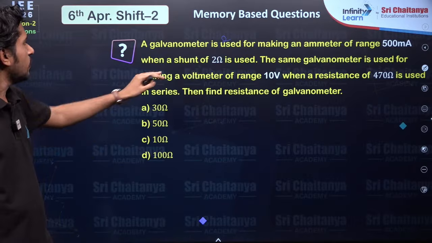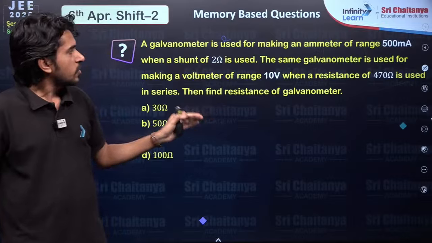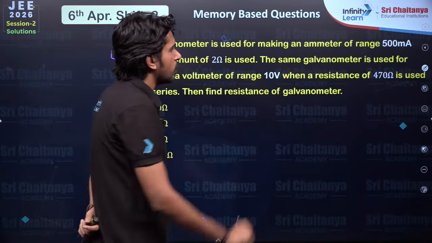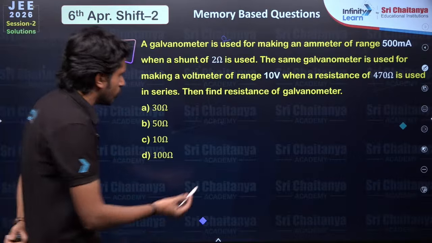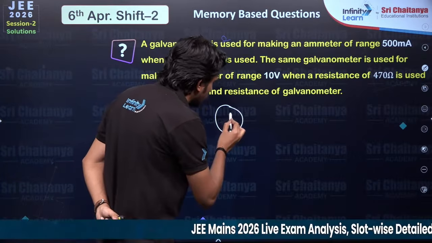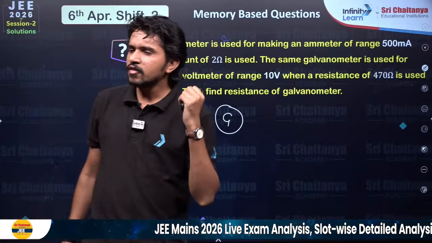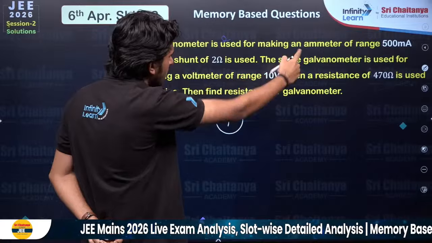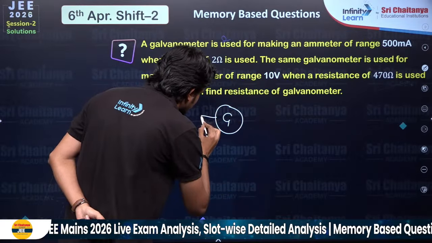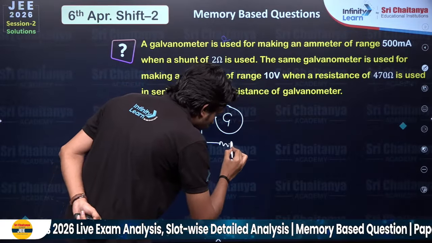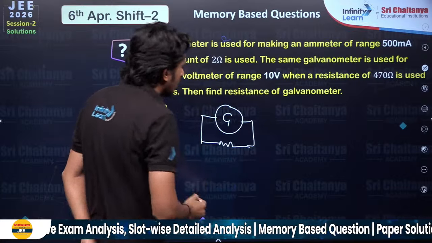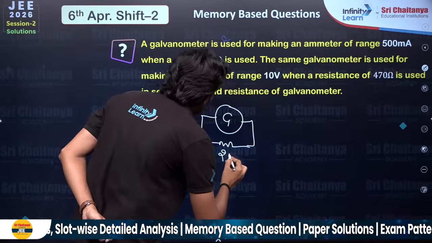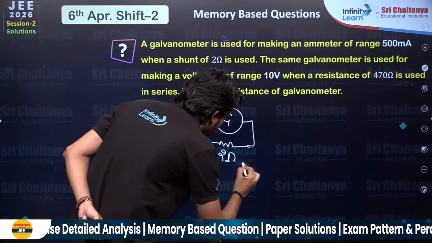In this problem we have a galvanometer used for making an ammeter of range 500 milliampere. So first of all we have a galvanometer. Let's say the resistance of the galvanometer is Z. For making an ammeter we know that we need to shunt it with a small resistor, and that is given as 2 ohm.